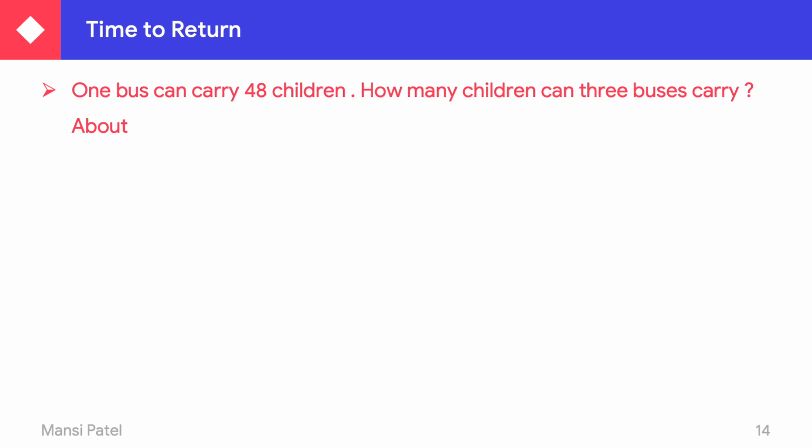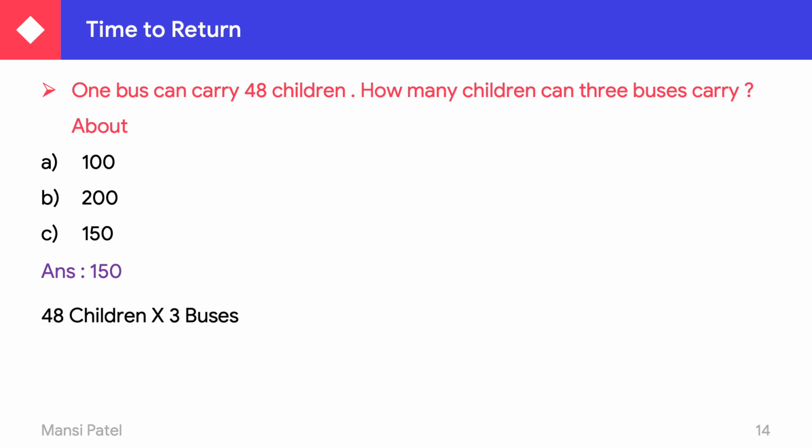Now another one. One bus can carry 48 children. How many children can 3 buses carry? 100 children, 200 children, 150 children. So your answer is 150. How does it come? See here, 48 children in one bus.